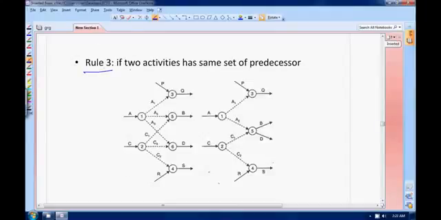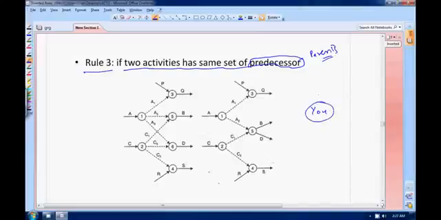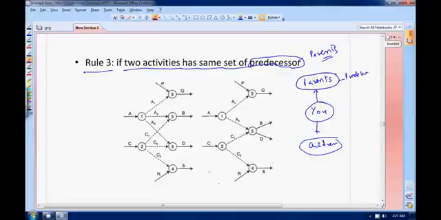If 2 activities have the same set of predecessors, predecessor means something like parents. Suppose you are here, your parents are your predecessors and your children are going to be your successors.